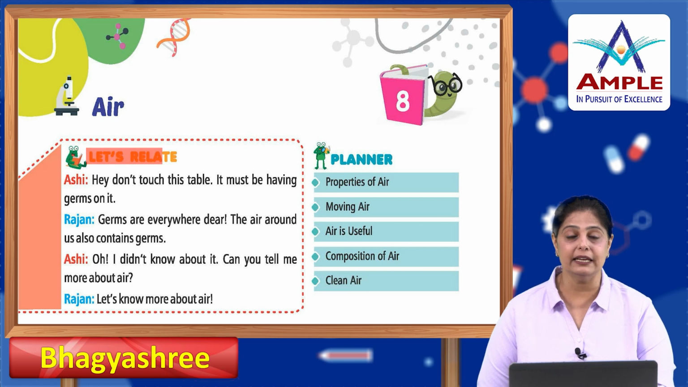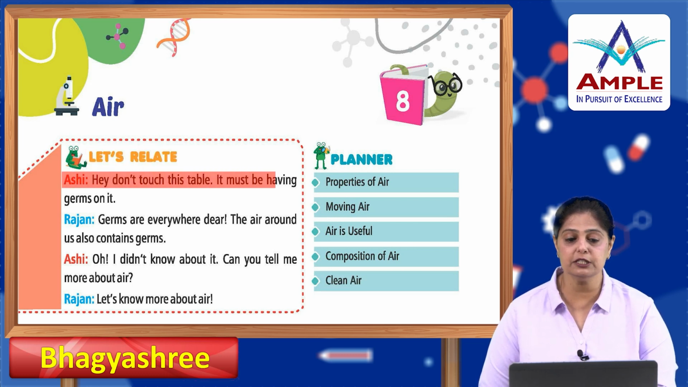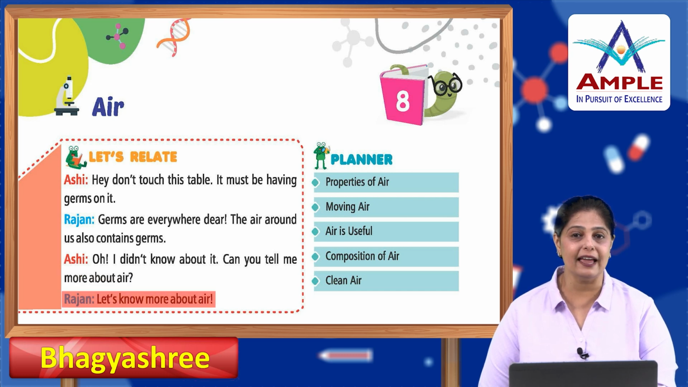Okay? So, let's relate. Ashi says, hey, don't touch this table. It must be having germs on it. Rajan says, germs are everywhere, dear. The air around us also contains germs. Ashi says, oh, I didn't know about it. Can you tell me more about air? Rajan says, let's know more about air.